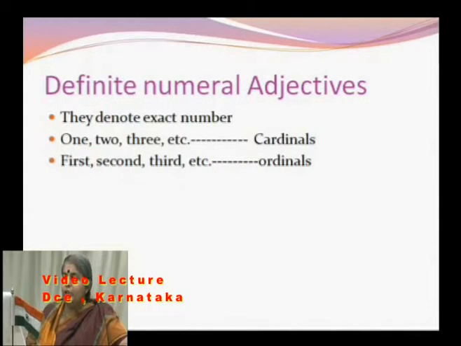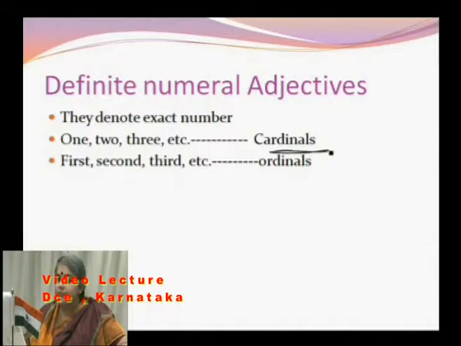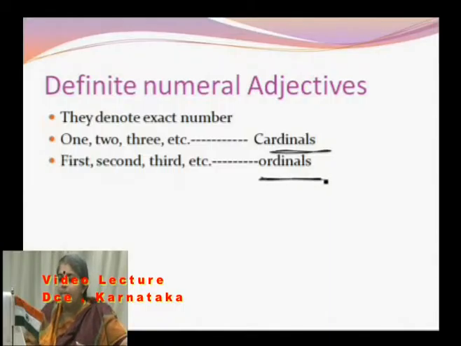What is a definite numeral adjective? Definite numeral adjectives denote exact number. 1, 2, 3, these are called cardinals in English. First, second, third, these are called ordinals. I like 1 mango, cardinal. He stood first in the class, ordinal.